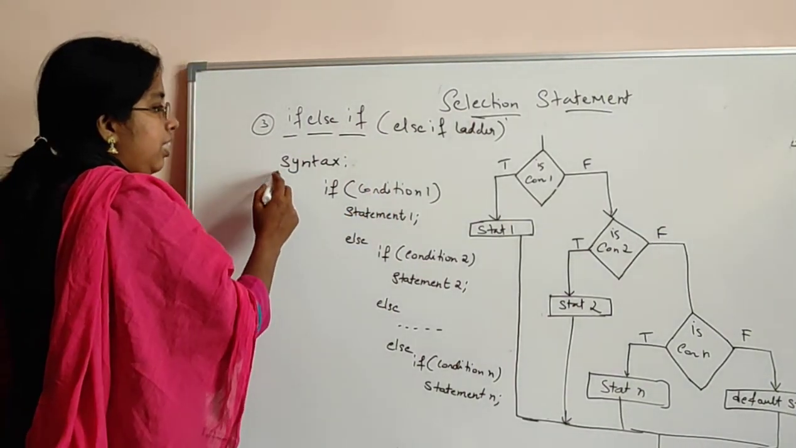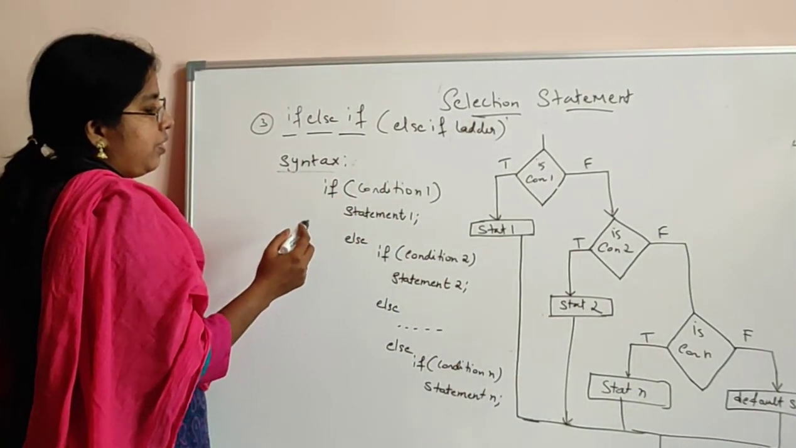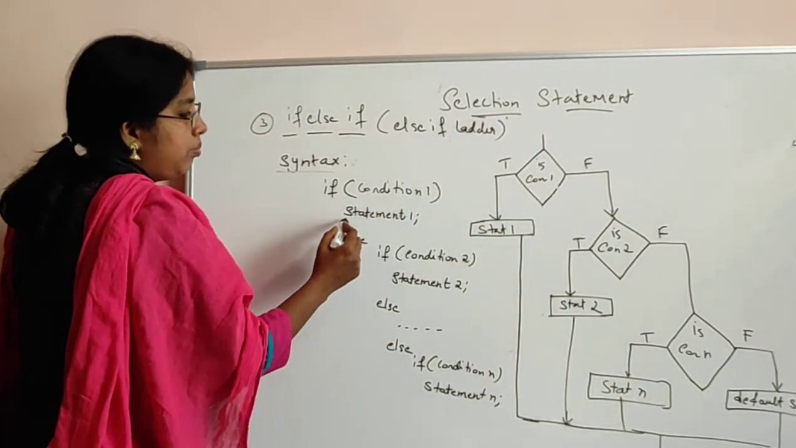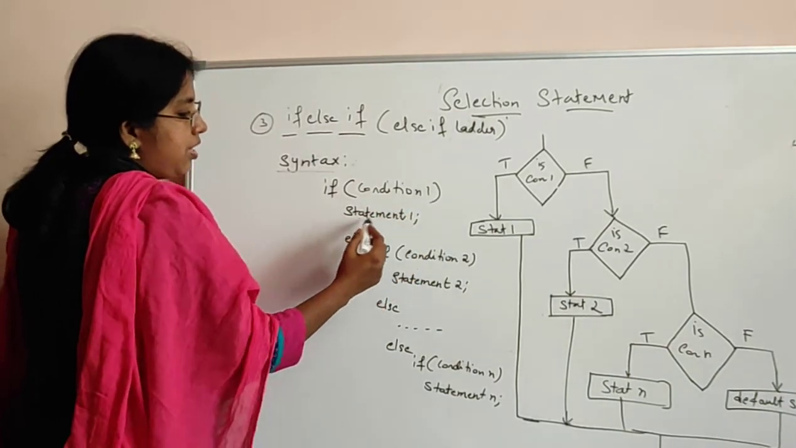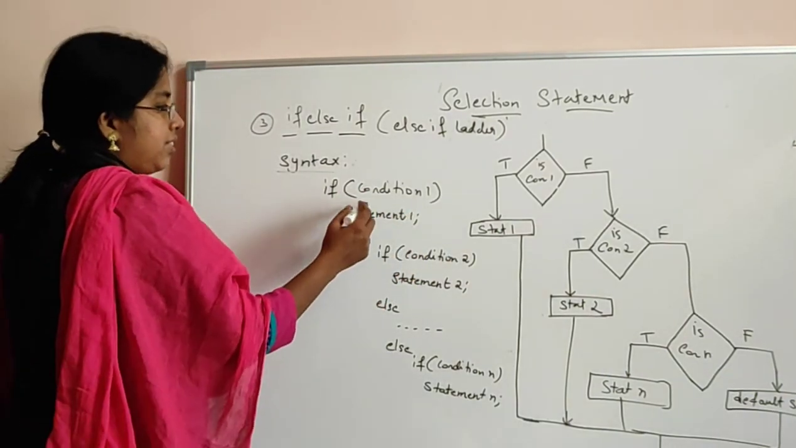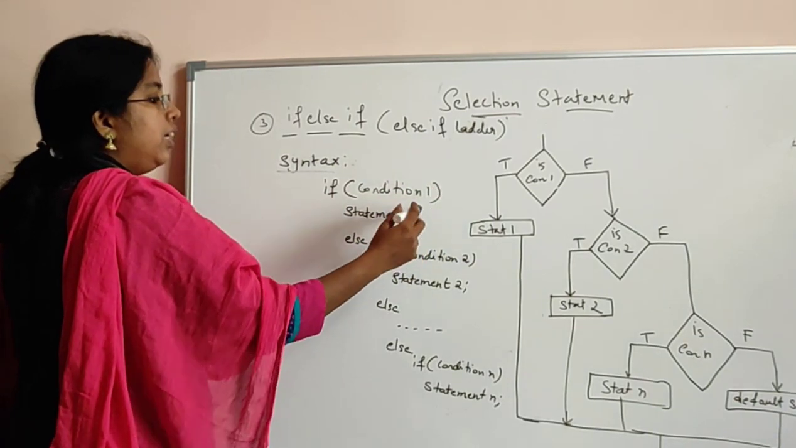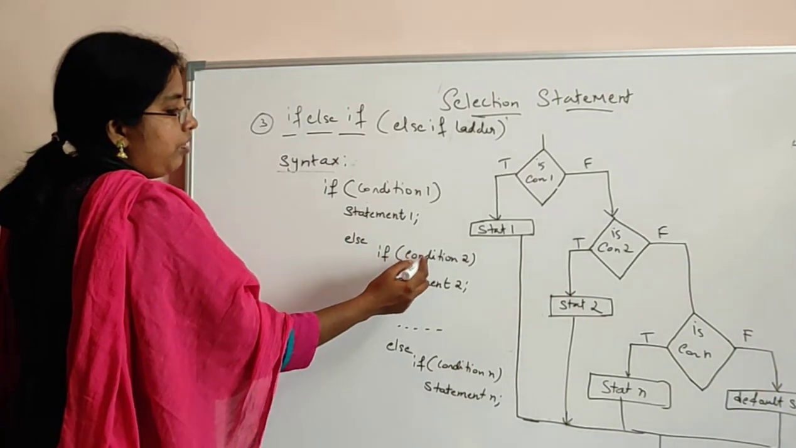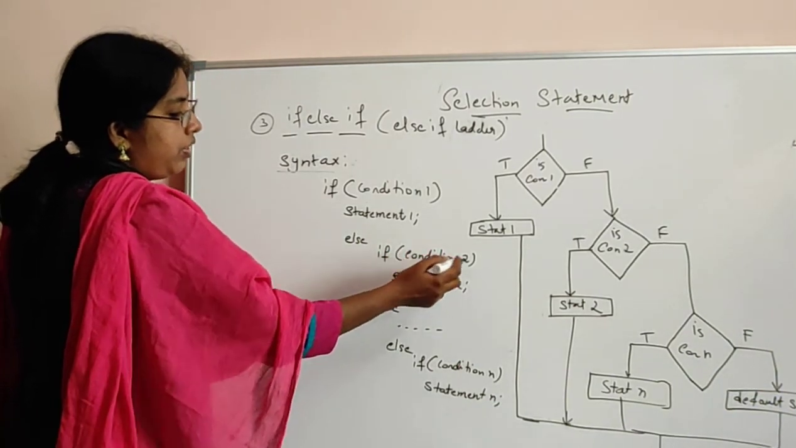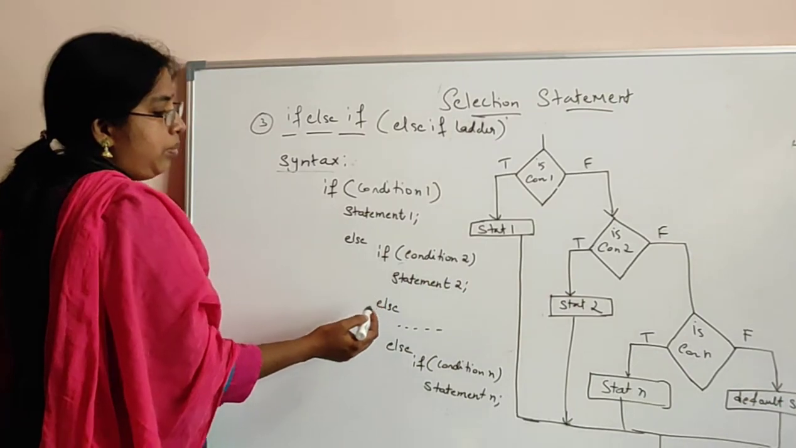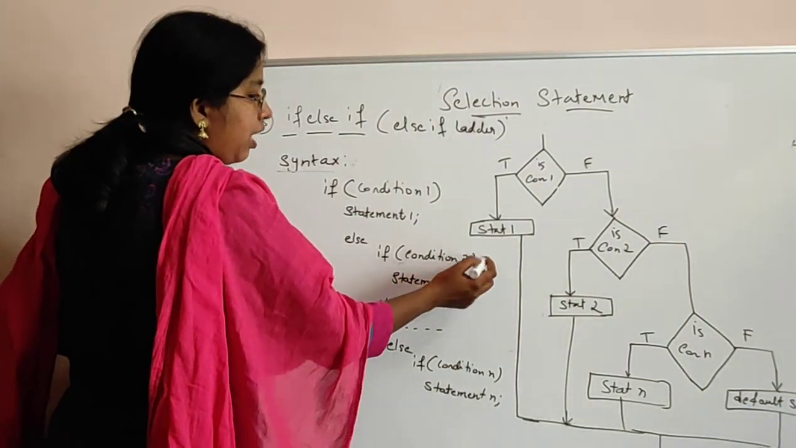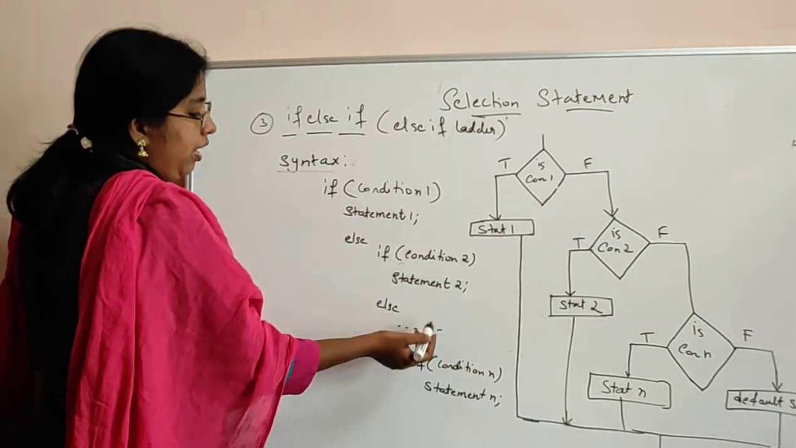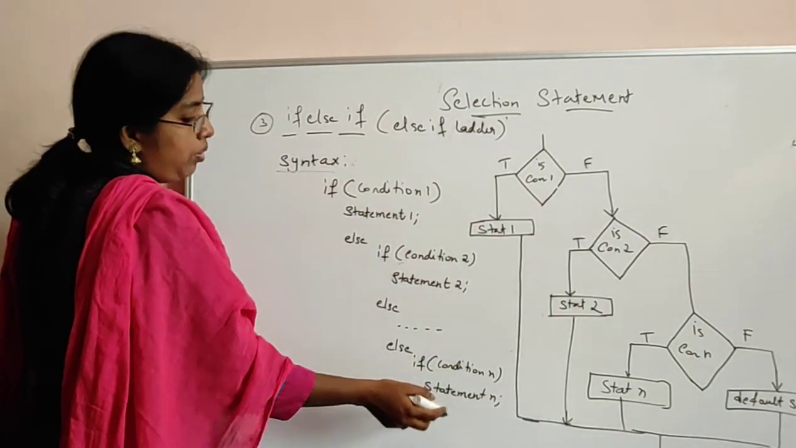Okay, so here let us see the syntax of the if else if statement. There is a condition, the first condition. If this condition is satisfied, statement 1 will be executed. Else, if this condition becomes false, then it goes to the next condition. Okay, again you have else. Again if the condition is satisfied, then statement 2 will be executed. Again, if this condition also is not satisfied, it will go to the else. Again, the next condition it will check. It will check n number of conditions.